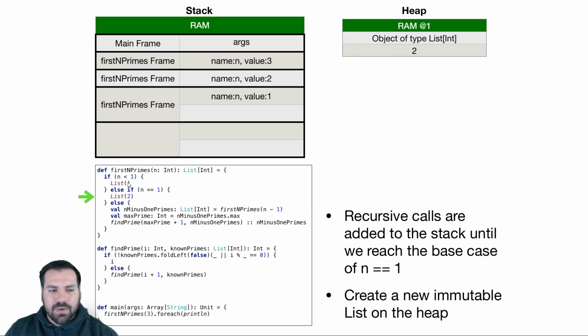We're going to look at our recursion. We have 2 base cases here. If the value is 0 or negative, we're going to return the empty list because nothing else really makes sense. What are the first negative 5 primes? I don't know. What are the first 0 primes? An empty list. So that's one of our base cases. Another base case is n equals 1, which is where we're going to pick up execution here. If n equals 1, that's my trivial input-output behavior. I know the first prime is 2.